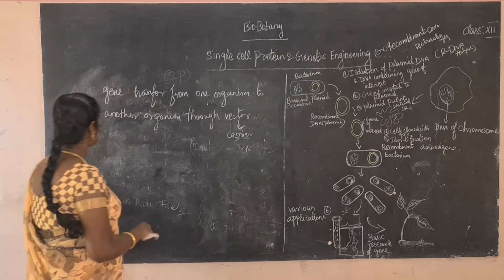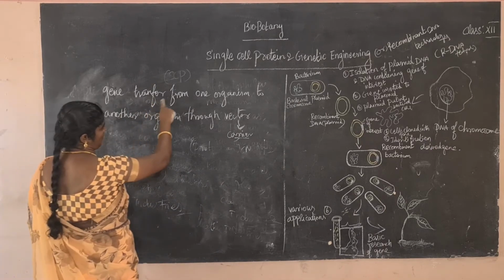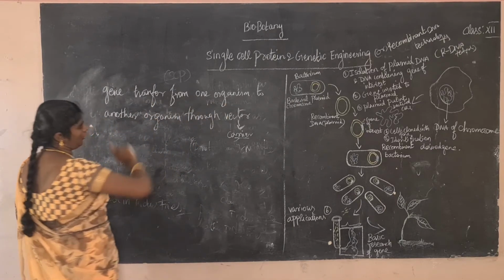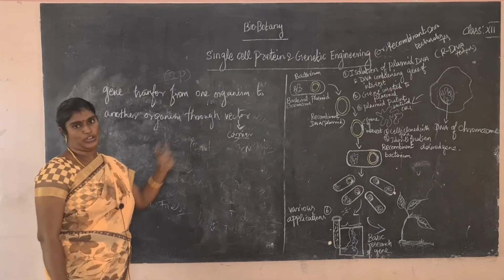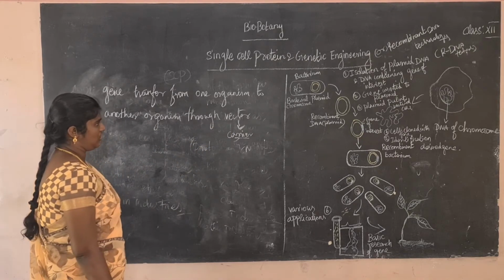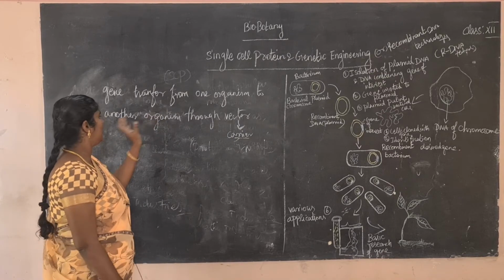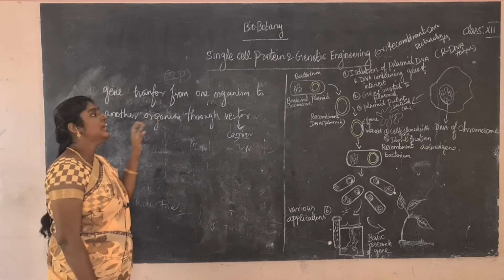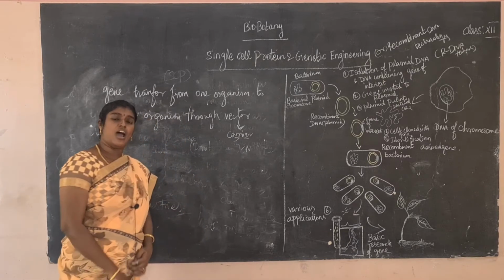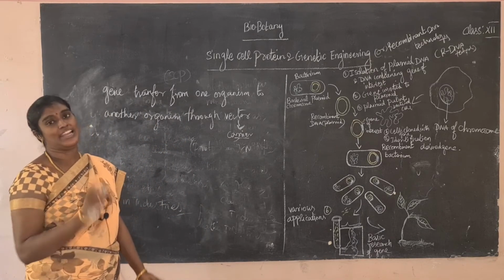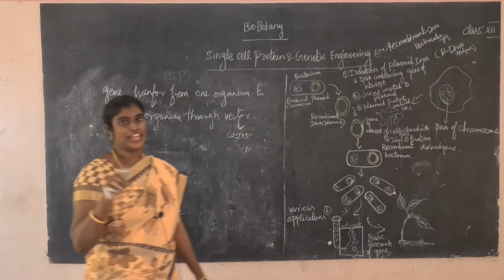Okay, so the gene is transferred from one bacterium to another organism, from one organism to another organism through a vector. Okay? The name of this technique is genetic engineering or recombinant DNA technology. So rDNA, new DNA.